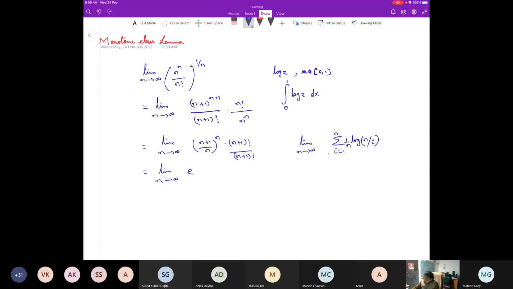It is a Riemann sum, sir. Yes, the log of this is a Riemann sum, but how do you get the function?